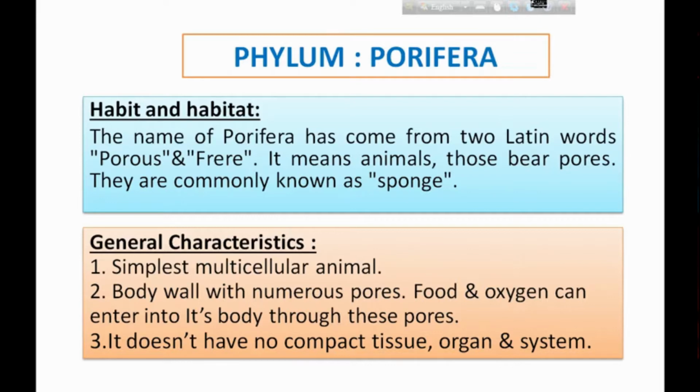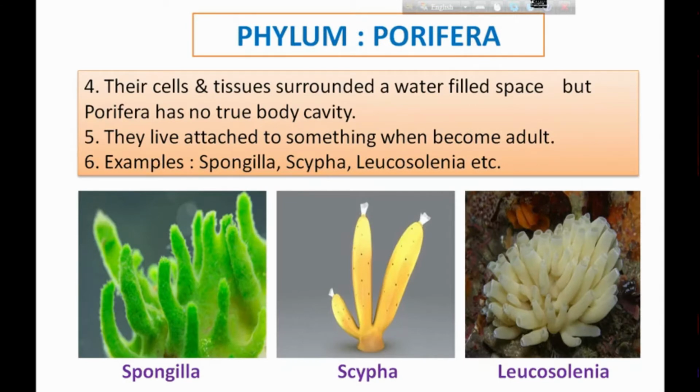They don't have compact tissue, organ and system. In phylum Porifera, their cells and tissue surround a water-filled space, but Porifera has no tubular body cavity. That means they have only a water-filled space in their body. There is no tubular body cavity. Okay, they live attached to something when they become adult. Examples: Spongilla, Scypha, Leucosolenia, etc. These are the examples of this category. Here, Spongilla, Scypha, Leucosolenia. These are in the figure, and all this category have numerous pores in their body.